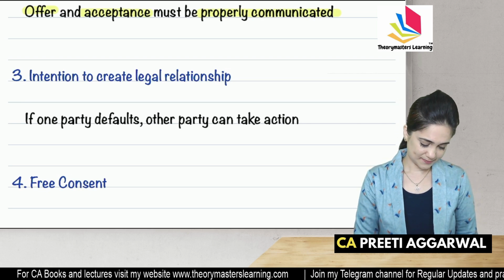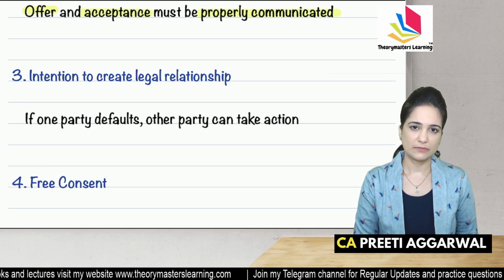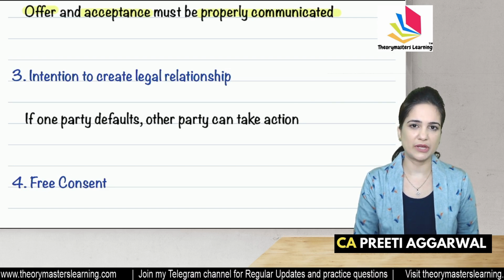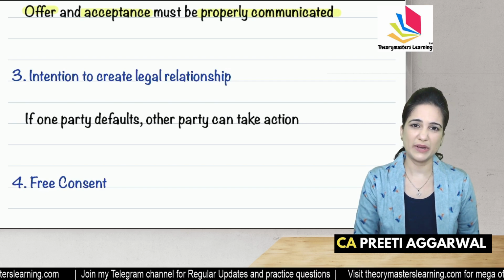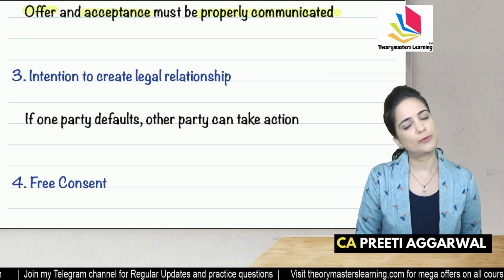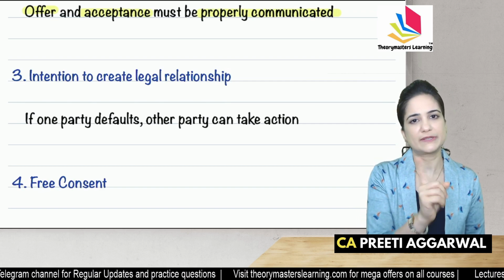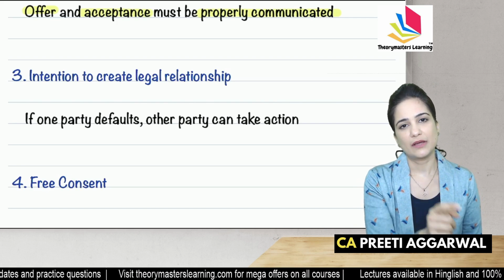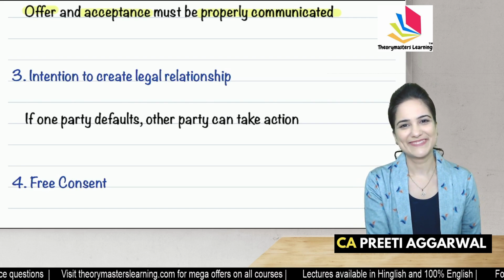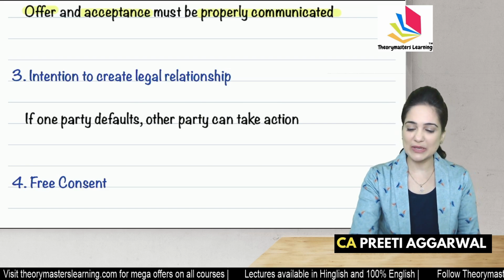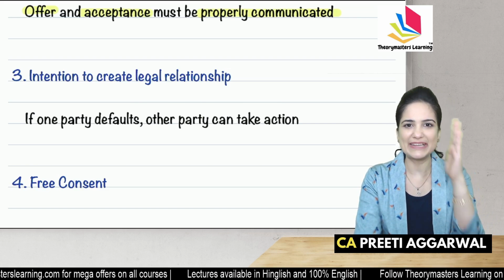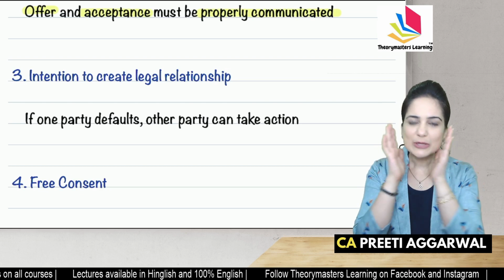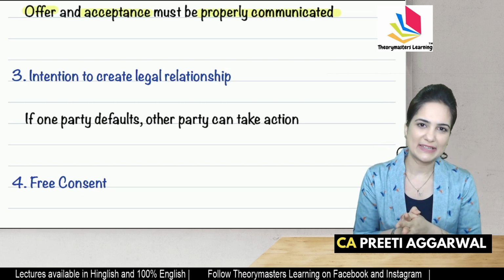You are very sad. Can you tell Mom, this is not done? You promised you will make pav bhaji today. You made pumpkin. You made karela. I don't like this. Come to the police station. You didn't fulfill your promise. Come to the police station. I will file a case against you. You promised, but you did not fulfill your promise. Can we take mom to the police station? No, that's not a contract because there is never any intention to create legal relation. When she promised she will make pav bhaji for me, I never thought that if she doesn't fulfill her promise, I will file a case.